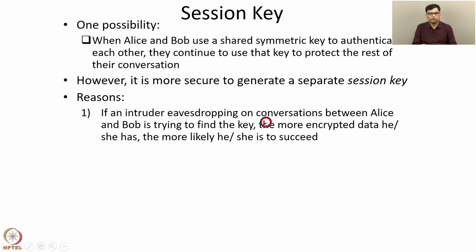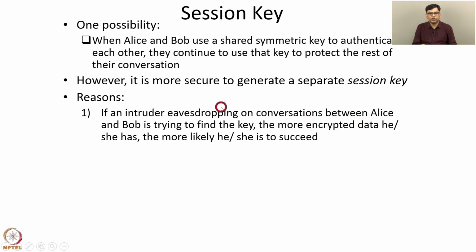Consider an intruder who is eavesdropping on the conversations between Alice and Bob and is trying to find the long-term key KAB, which is used for authentication. Then if the same key is also used for encryption and message integrity, the intruder is able to collect a lot of encrypted data, all encrypted using the same key KAB.